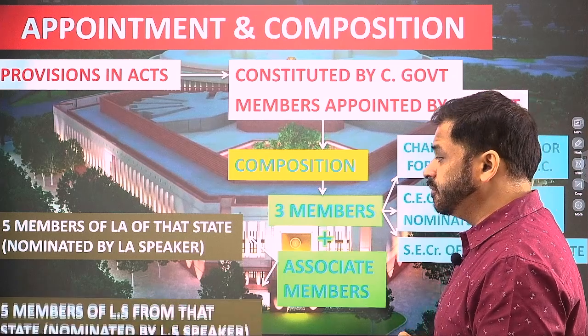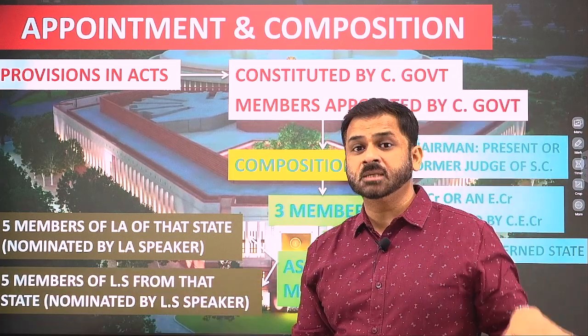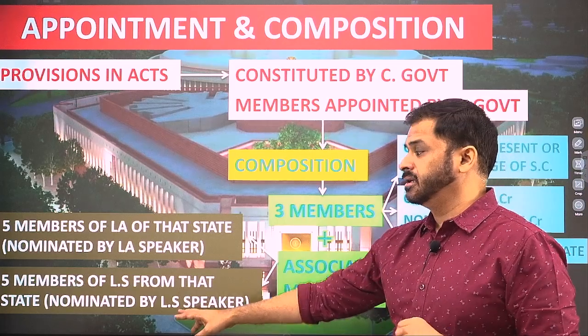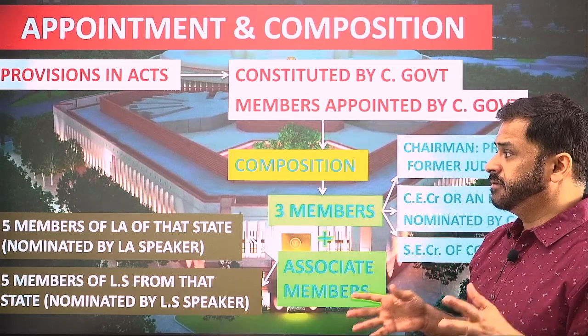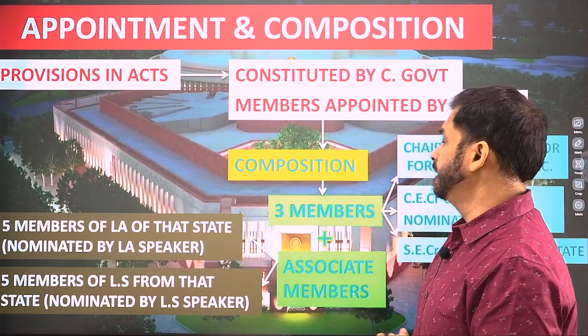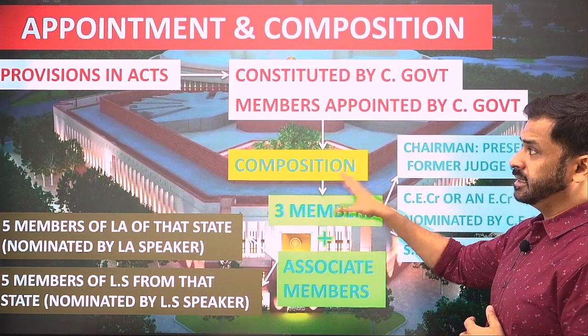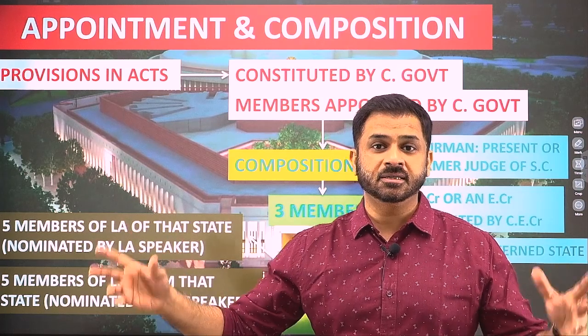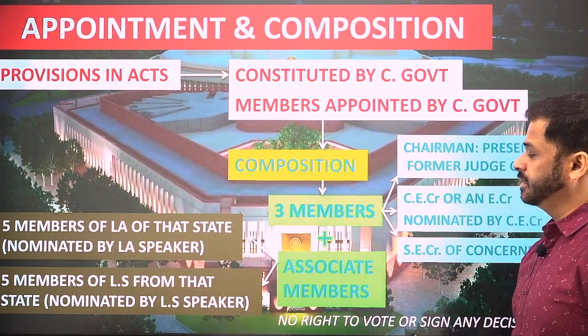and 5 more members are the Lok Sabha members from that particular state. They will be nominated by the Lok Sabha Speaker. So 5 MPs and 5 MLAs from that particular state will also be associated in the Delimitation Commission when that Delimitation Commission is conducting the delimitation of that particular state.